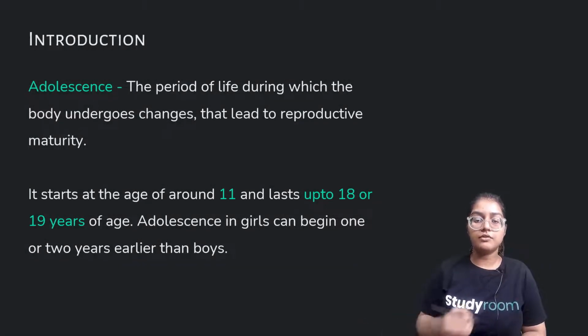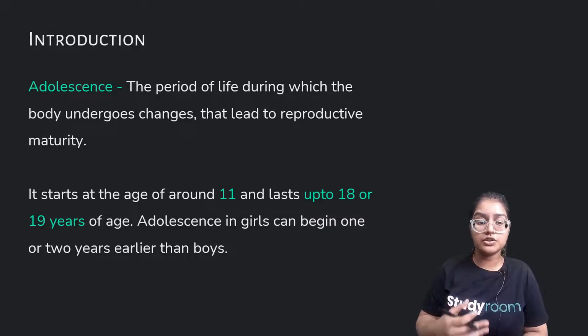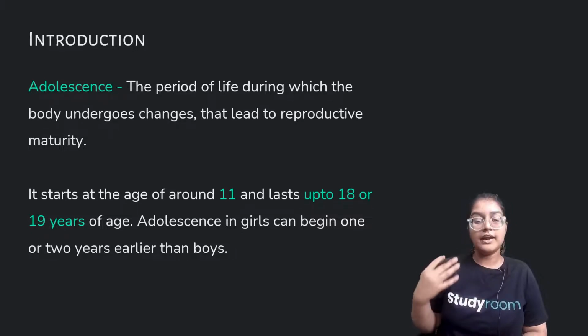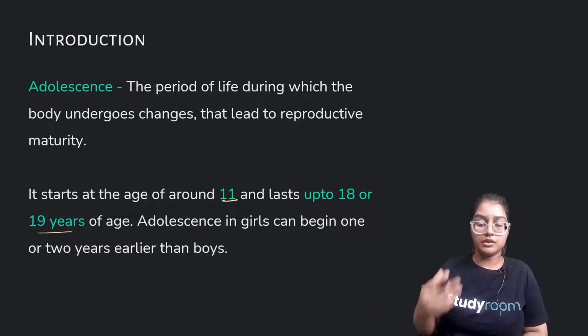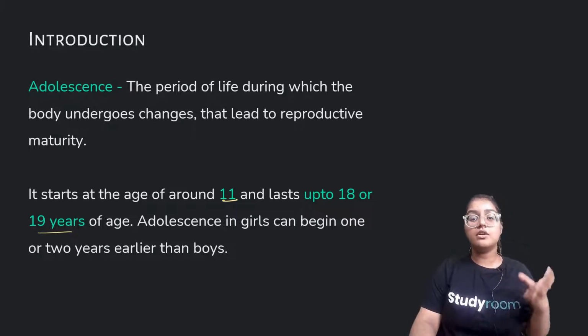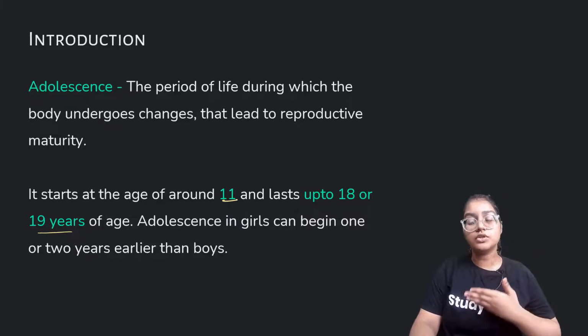Adolescence is the period of life during which the body undergoes changes that lead to reproductive maturity. So the whole process which leads our body to certain changes is called adolescence. It starts at the age of 11, and it remains till the age of 18 or 19. It varies from person to person. Adolescence in girls can be seen before the boys. So this was adolescence, the period of life during which the body undergoes certain changes.